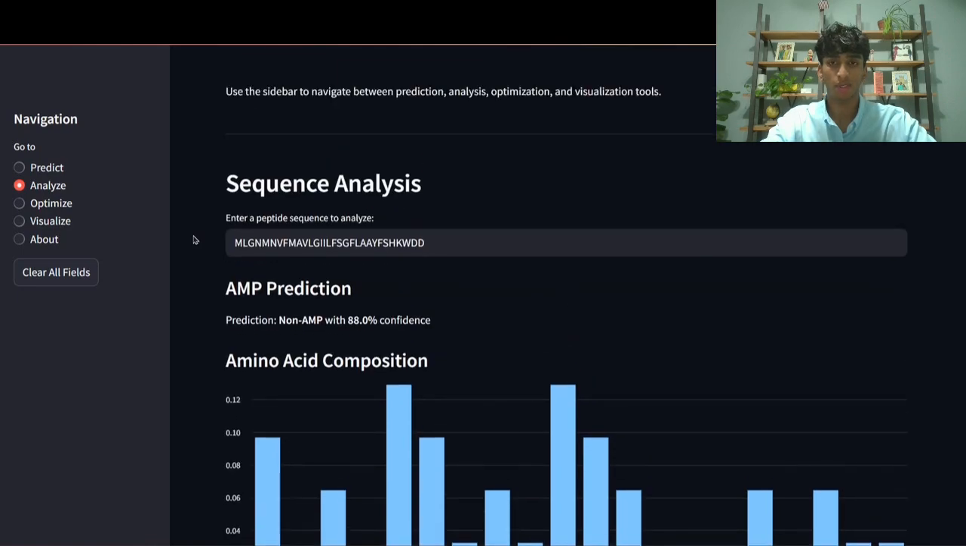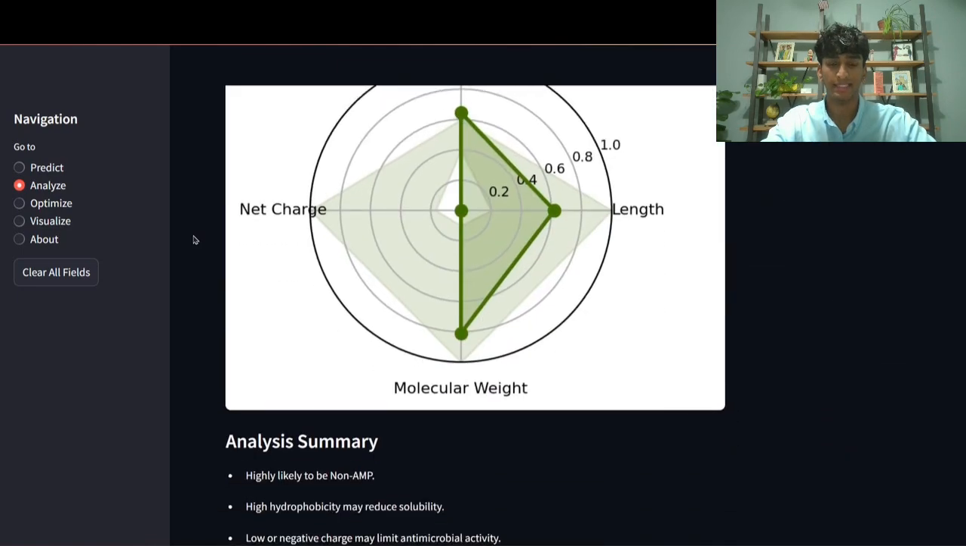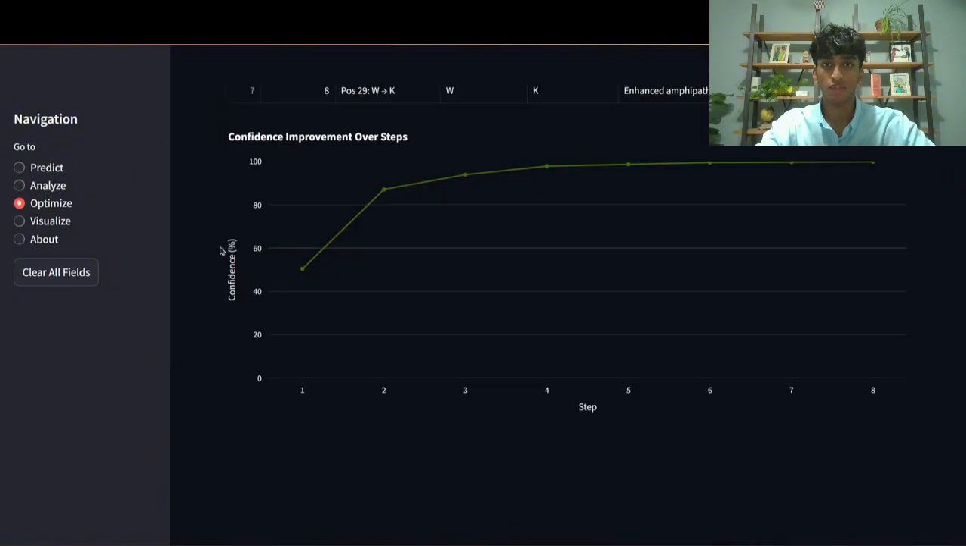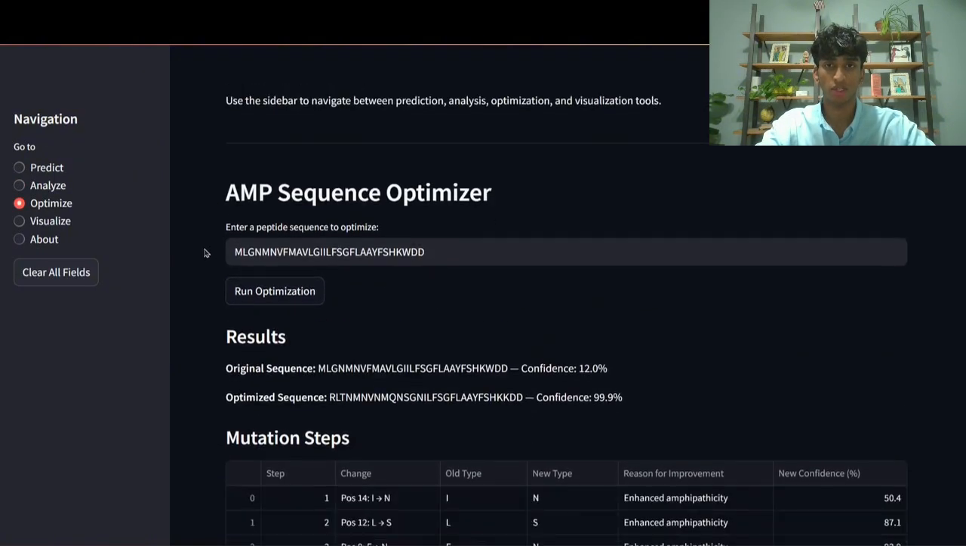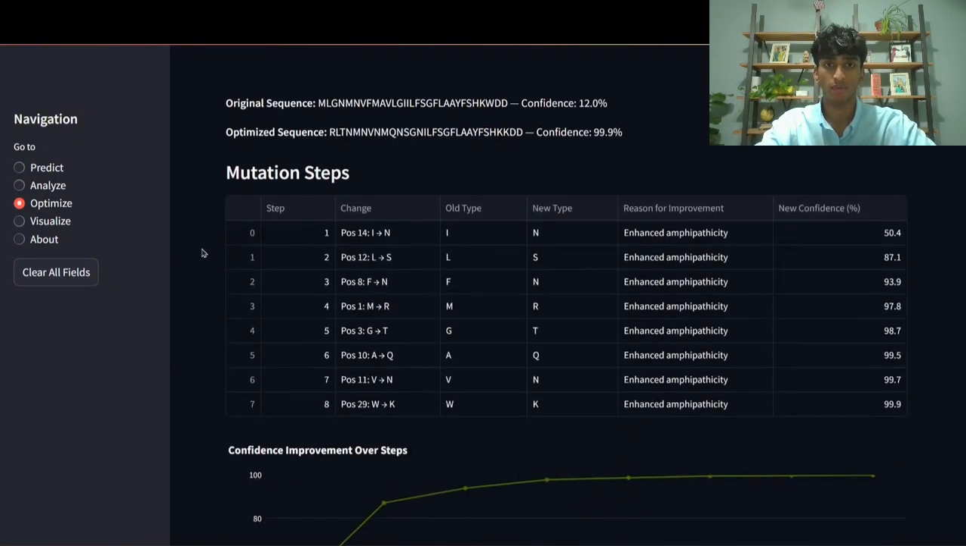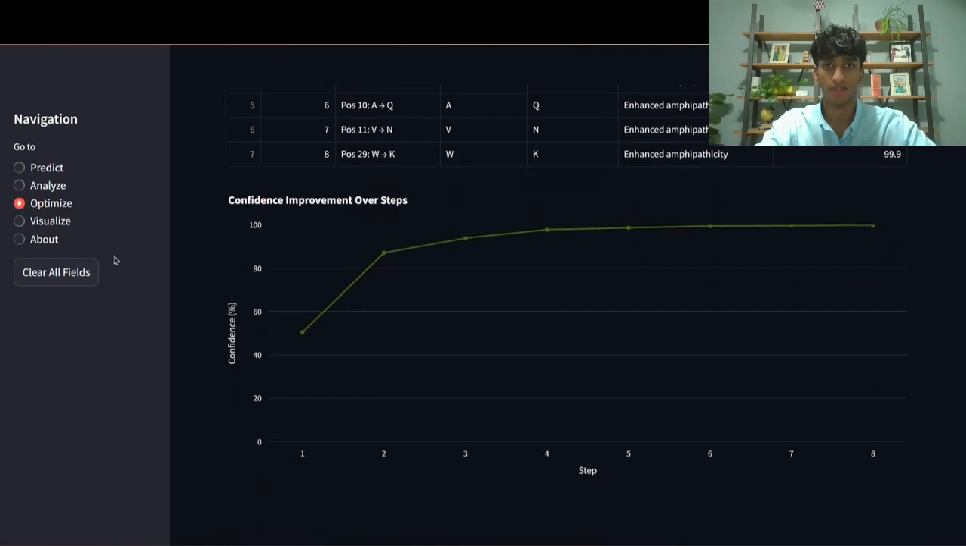We highlight the 4 critical AMP properties and plot them against the ideal AMP range. The Optimize page uses an algorithm to mutate the sequence to boost the confidence score. The output shows the original versus the optimized sequence and how it got there.